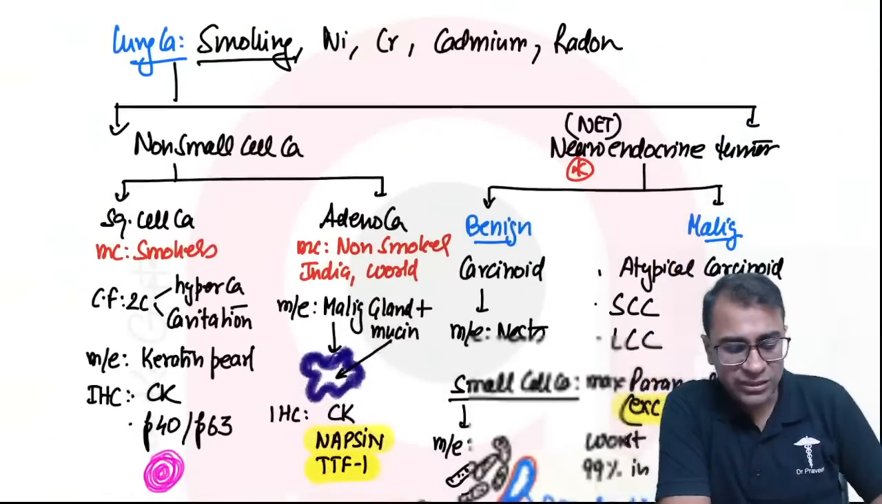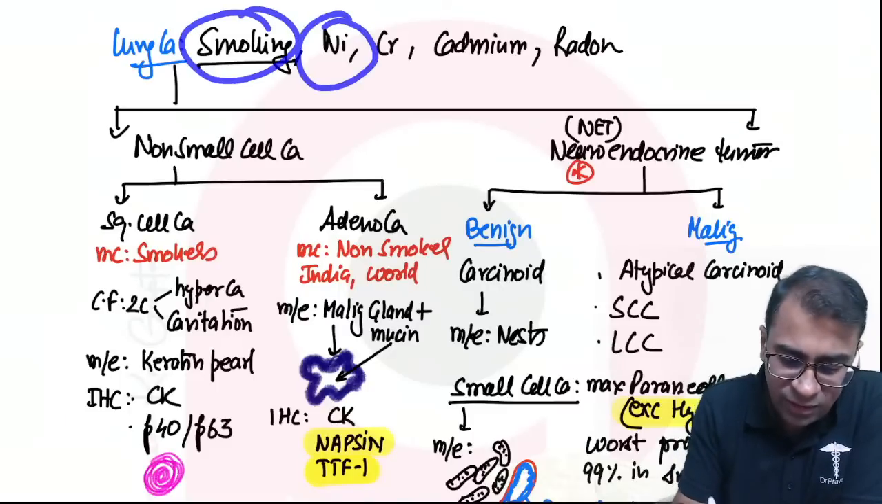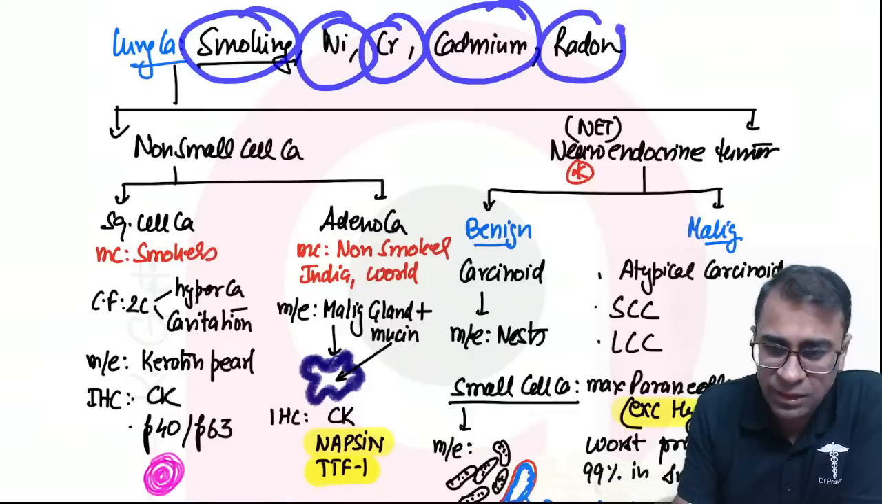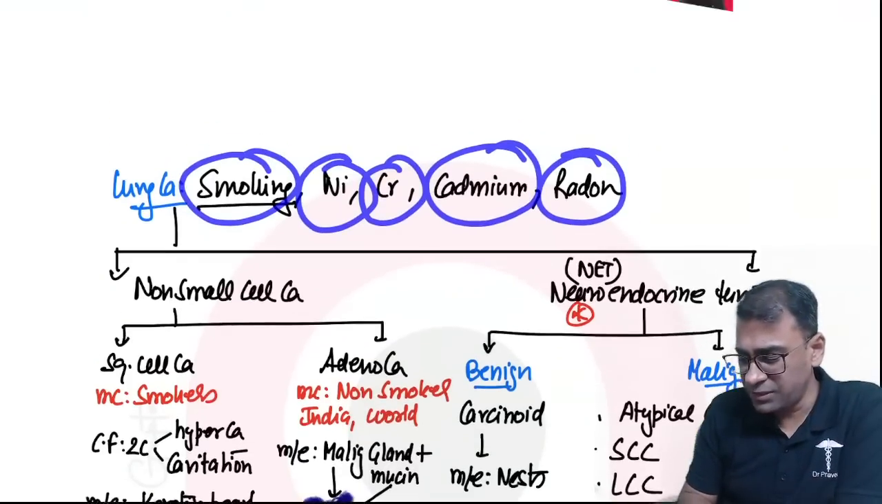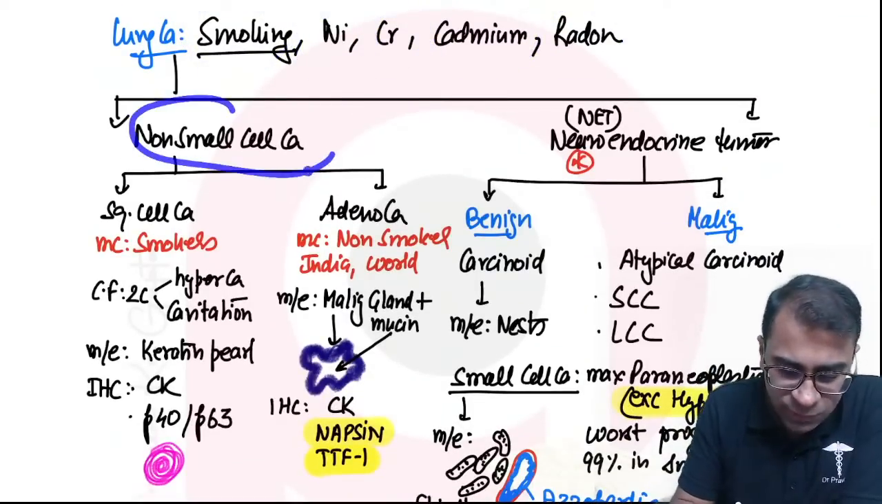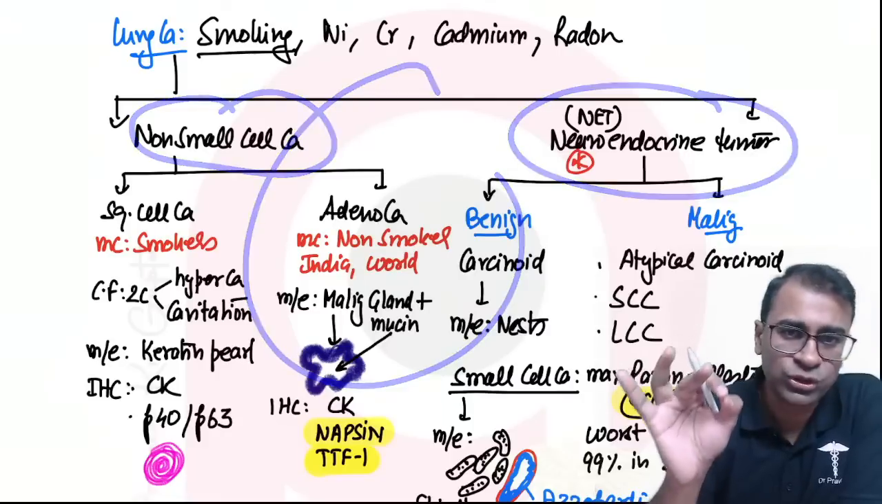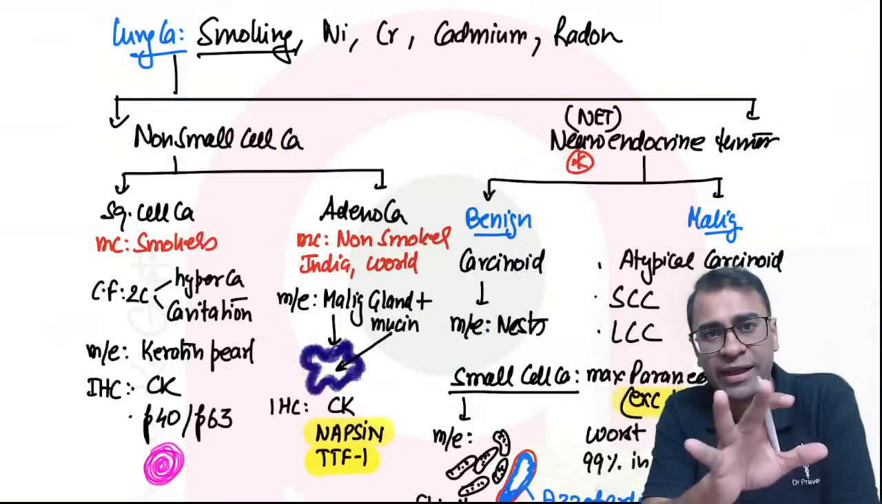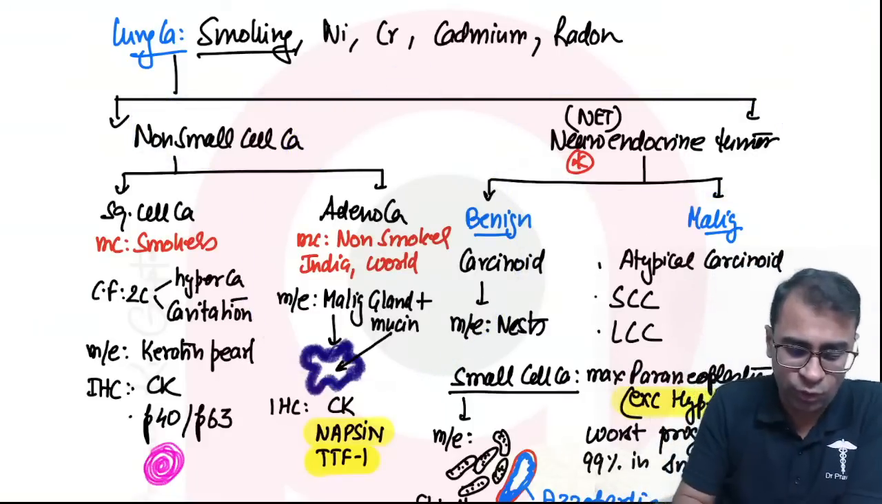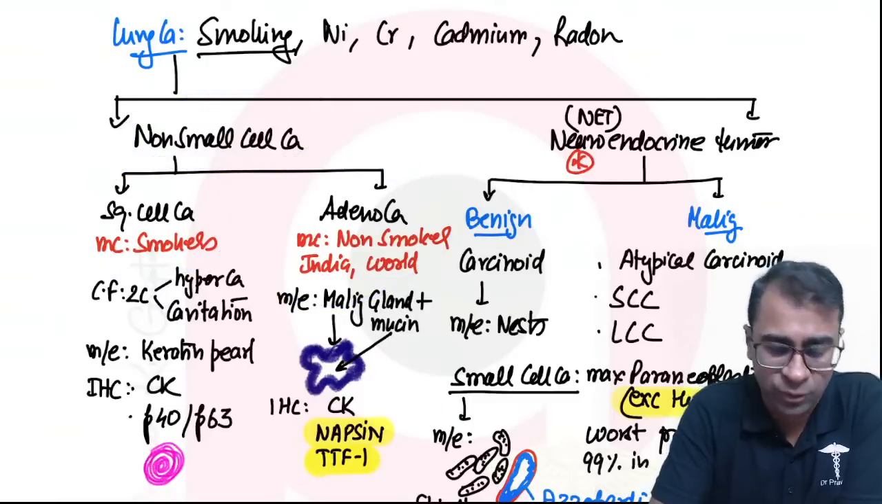Okay. Next is lung cancer here. So yes, smoking, nickel, chromium, cadmium, and radon are the basic risk factors which can lead to lung cancer. Now, non-small cell cancer and neuroendocrine tumor. It's a pakka question for you in the INICET. Lung cancer, pakka. Okay. देखो, non-small cell cancer में squamous cell cancer and adenocarcinoma.